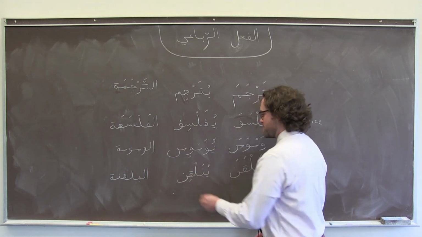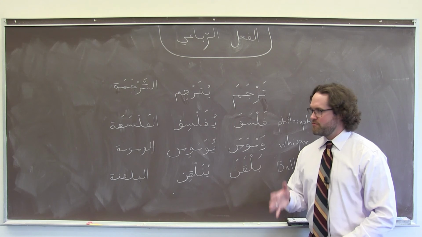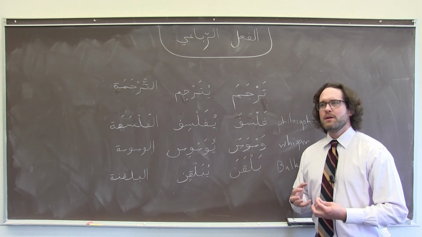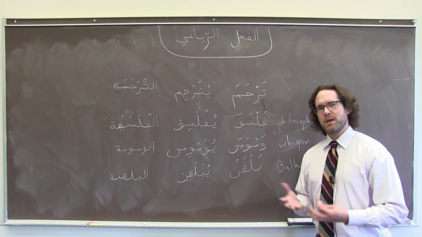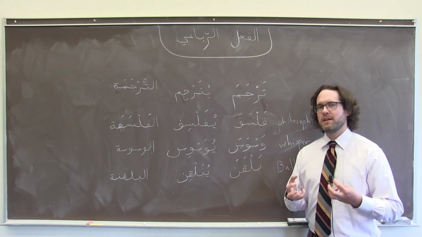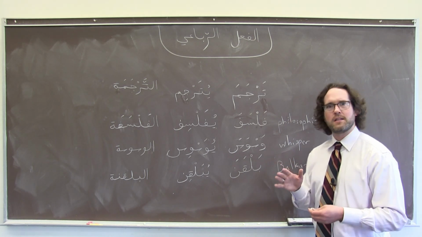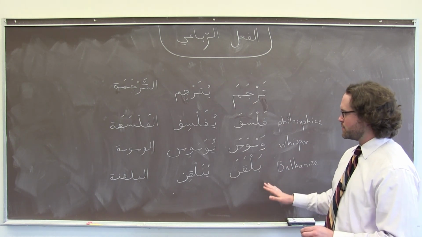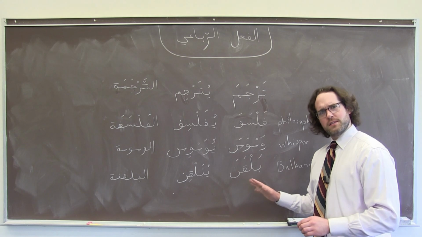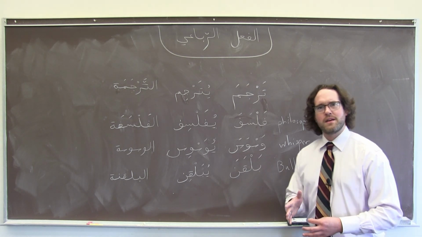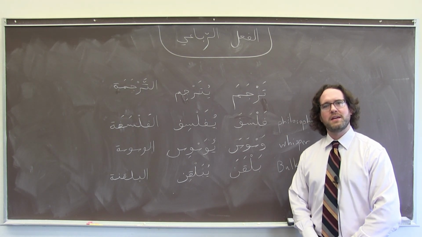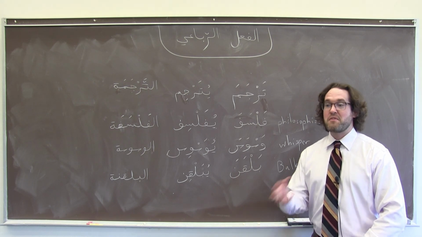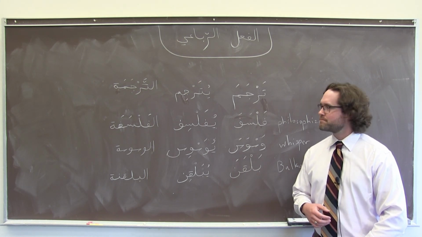And since al-fa'al al-ruba'i is known for accommodating neologisms, why don't you try it for yourself? Pick a favorite, very evocative, maybe onomatopoeic kind of word in English and see if you can narrow it down to 4 consonants and fit it into this pattern, and then give it a try one day in class and see if your instructor understands or can infer from the context what you mean. It'll be fun.